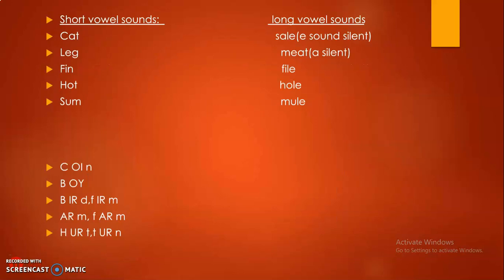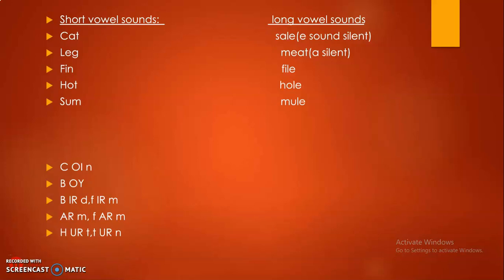Let's discuss with some more examples. So vowels are A, E, I, O, and U, and there are short vowel sounds for each. Example for the first vowel sound: cat, mat, rat.